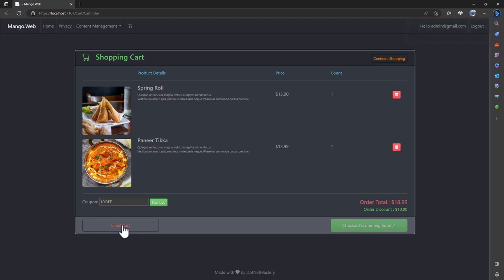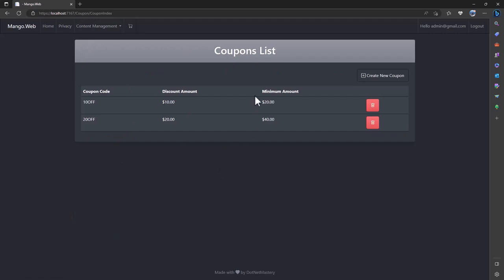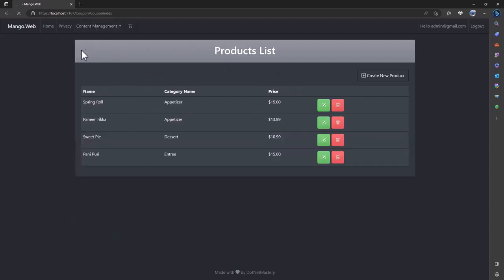If that sounds too complicated right now, do not worry. When we progress with the course, you will understand the complete architecture and the reason behind the email cart functionality that I have added here. On top of that, we also have content management as an admin user, where they can manage the coupon, or they can create a new coupon, edit or delete any existing coupons. With that quick demo, let me get started from the next video.